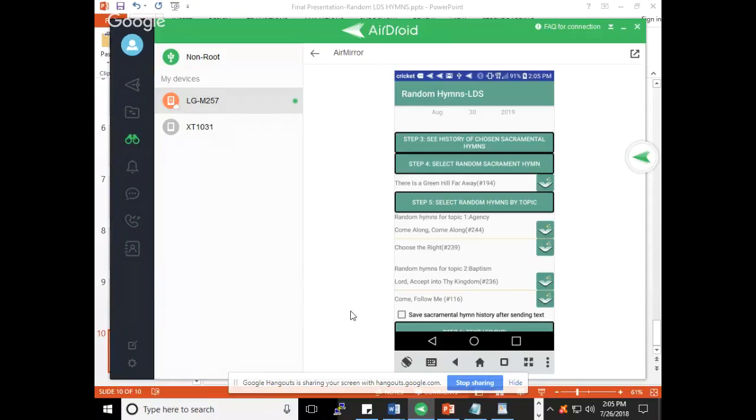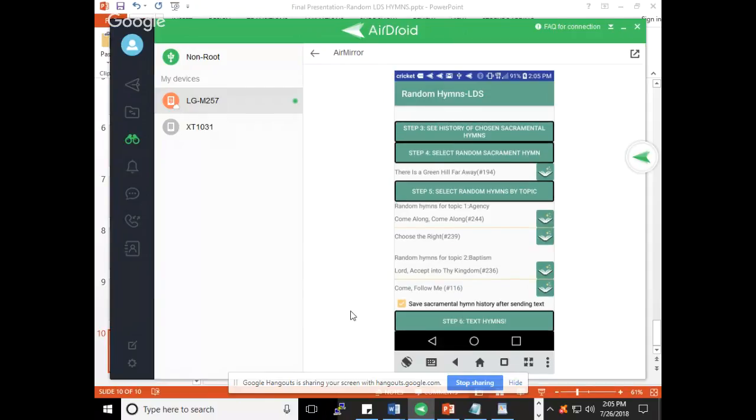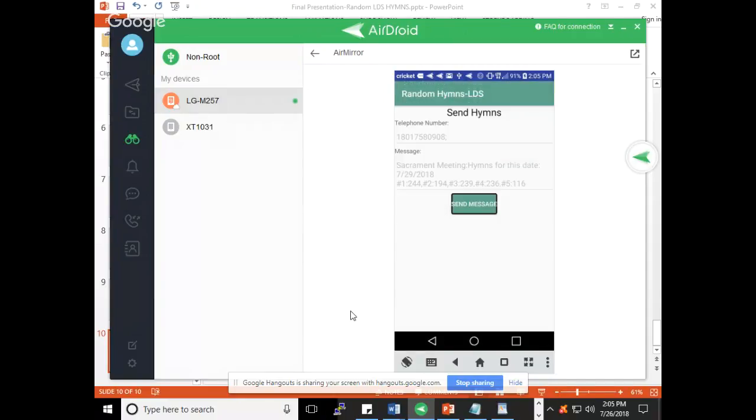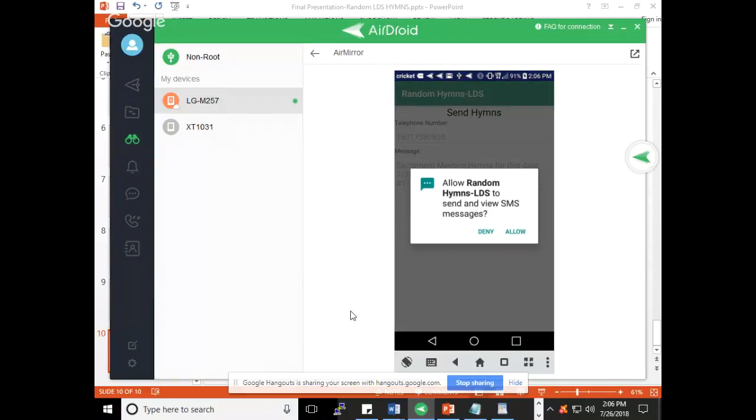And I'm going to hit this save sacrament hymn history after sending text, so that it can save that hymn 194. And step 6 is basically text the hymns. So I'm going to hit that, and that's going to populate the number that I specified at first in the setup. And you'll notice that the message includes all the hymns that I selected, just the actual hymn numbers, the date, and the type of meeting. So if I say send message, it's going to ask me for permissions to send. I'm going to say allow.